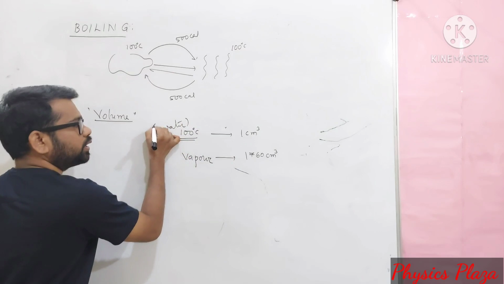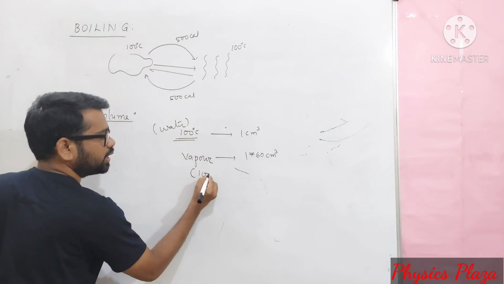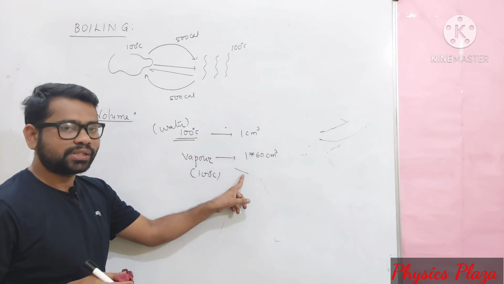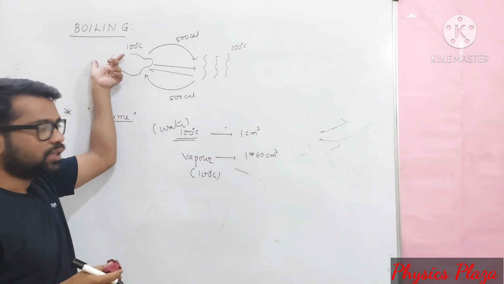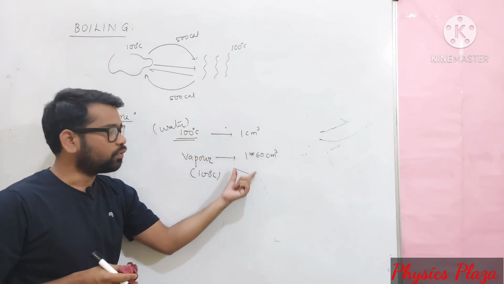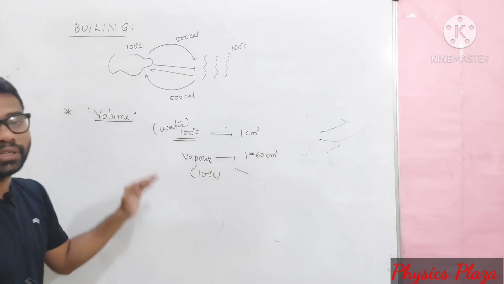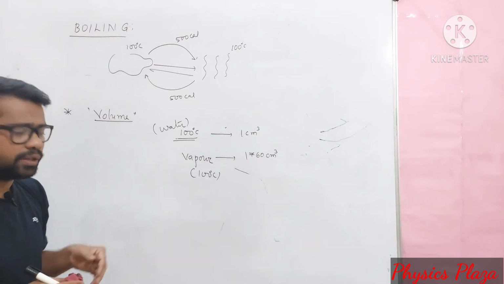Children, look here. Water at 100 degrees Celsius, vapor at 100 degrees Celsius. So, look at the change in the volume. What is happening? During boiling, the volume is increasing from 1 cm³ to 1760 cm³. So, this is how volume gets affected.